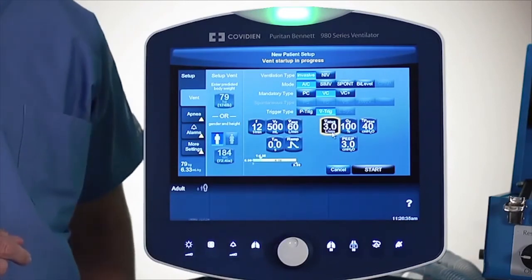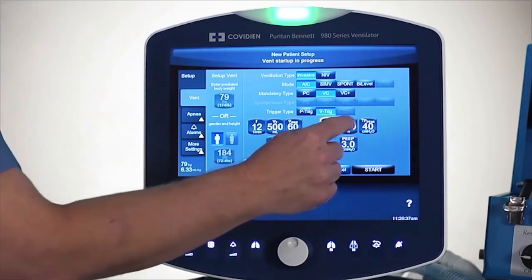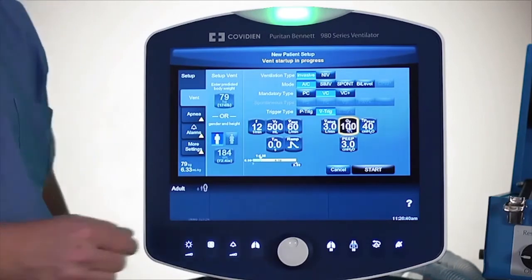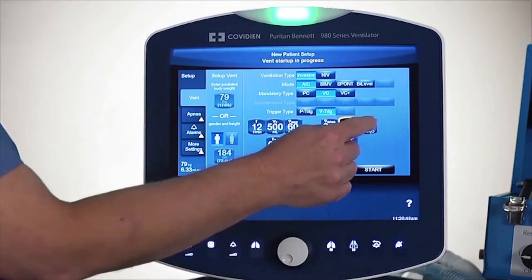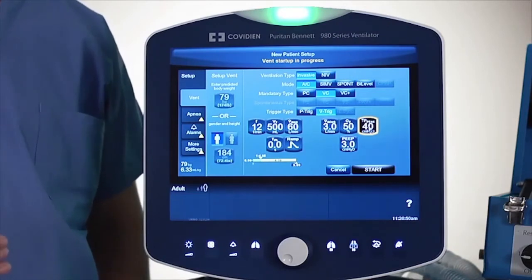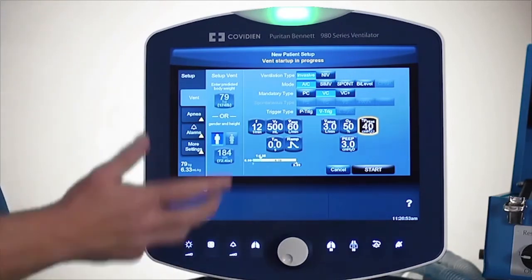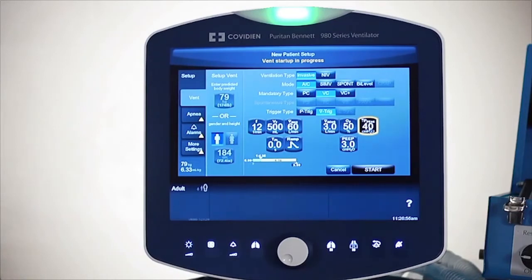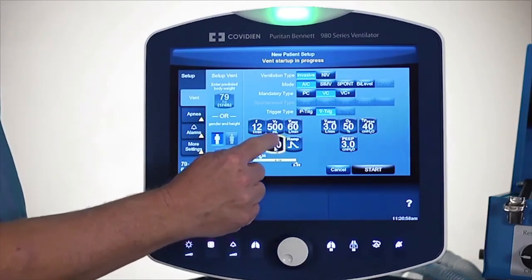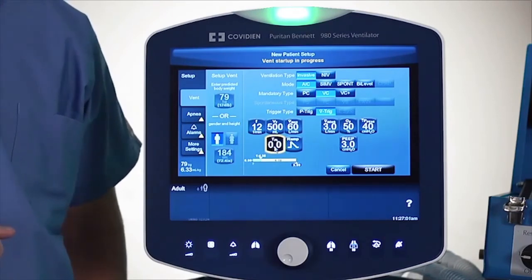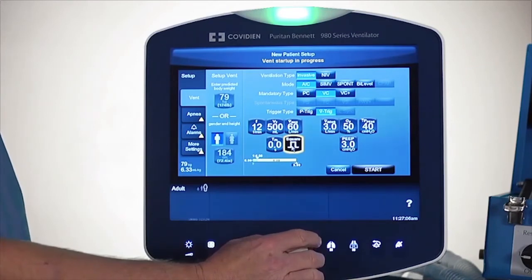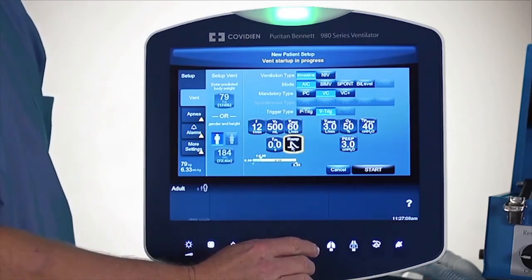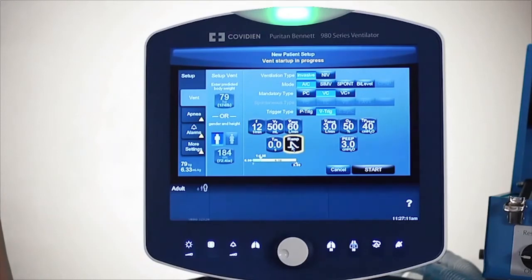Next one is the trigger sensitivity of 3. Then your O2 percentage that you want to start with, and I'll just say maybe somewhere around 40%. Then you can select your high pressure limit here. As a rough starting area, I'll just leave it at 40 centimeters of water pressure for now. You have the ability to put in a plateau time of up to 2 seconds as well. And you can change the type of flow pattern to either square or ramp. I'll leave it at the ramp.